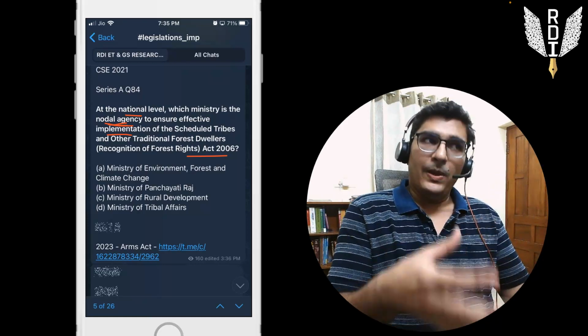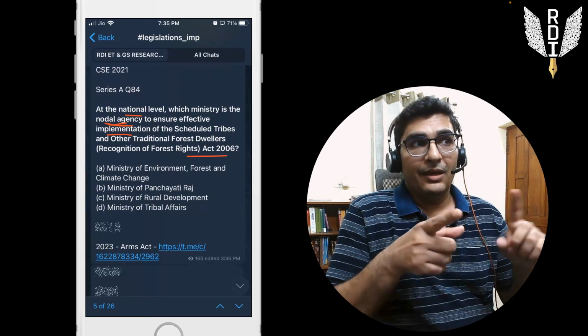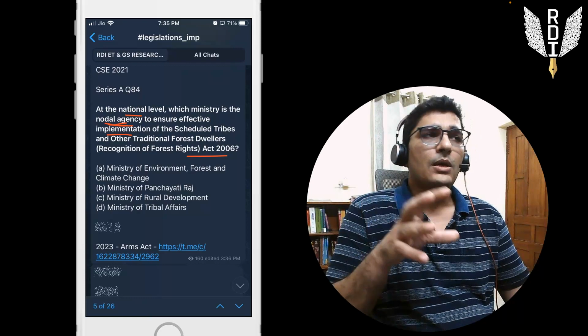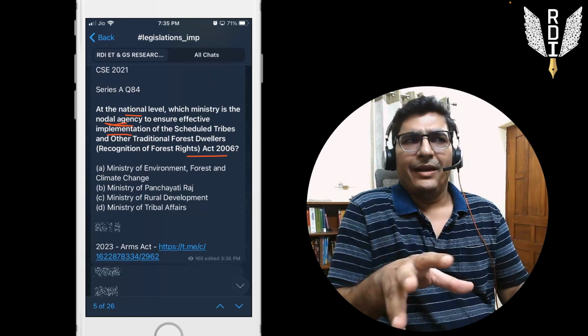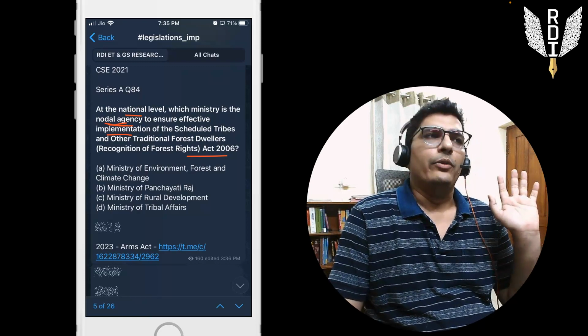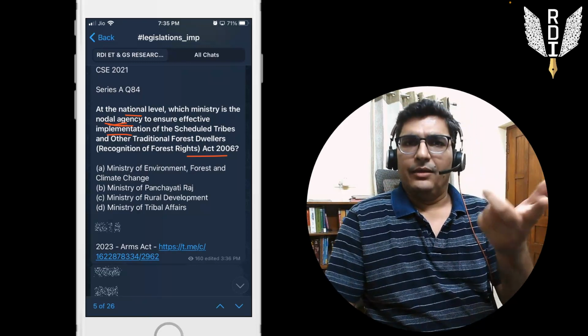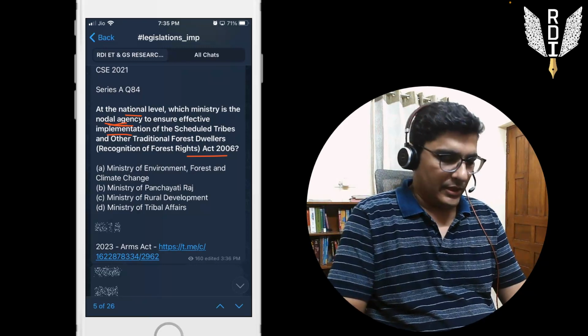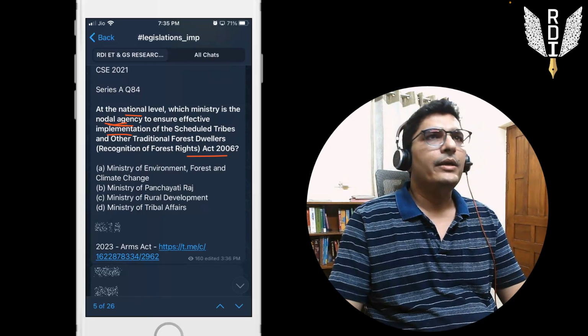But newspapers, if you can go through them, will certainly be helpful with the non-standard, random kinds of questions, like the match-the-following question which was asked in 2023, the Evidence Act and Official Secrets Act question. So this is question 84. Let's move ahead.